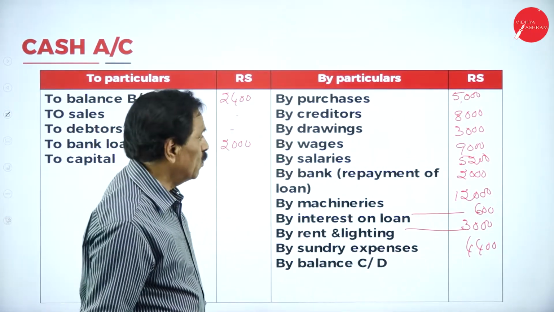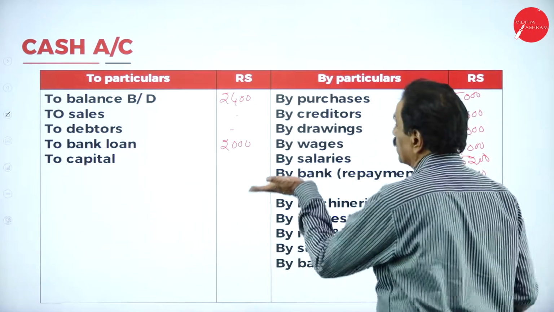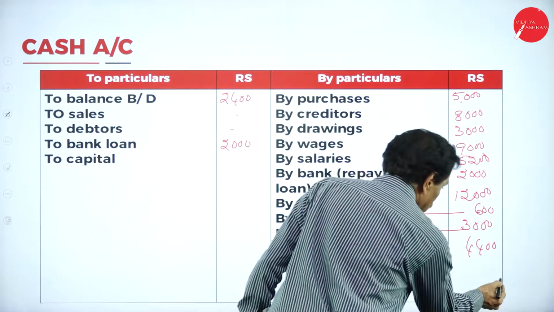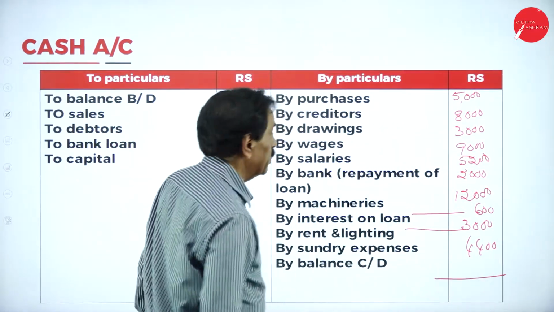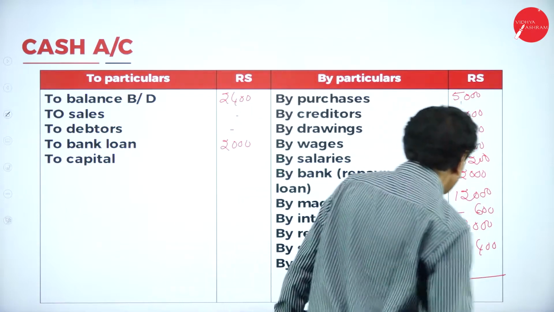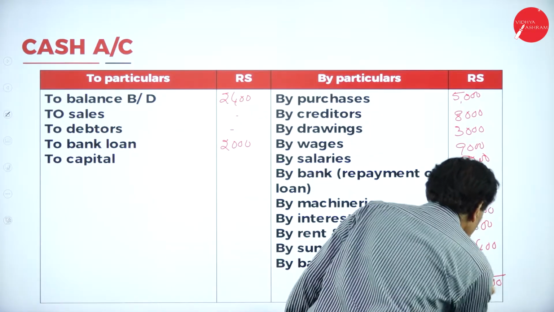So if we see now, the debit side is more than the credit side. So we'll add the debit side now. There is no closing balance, no balance carried down. Add the figure. 0, 0.